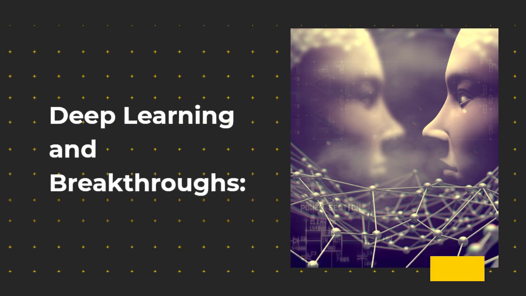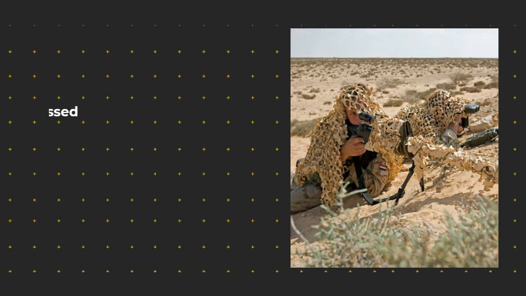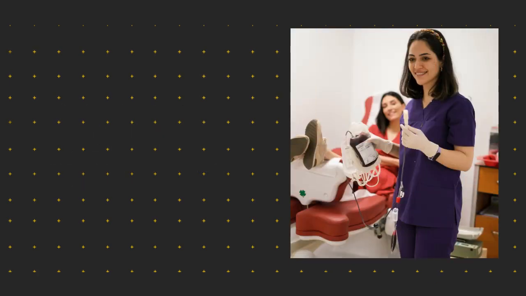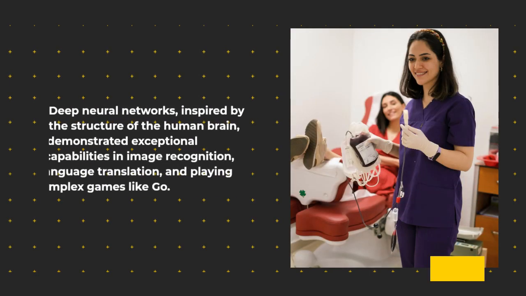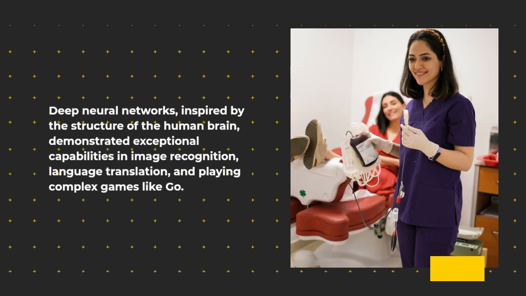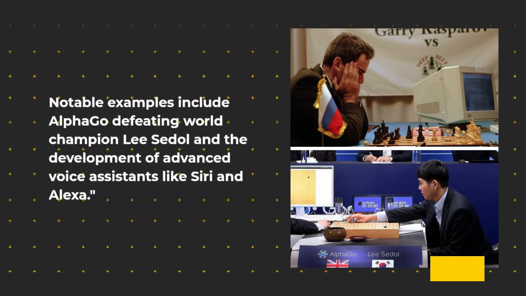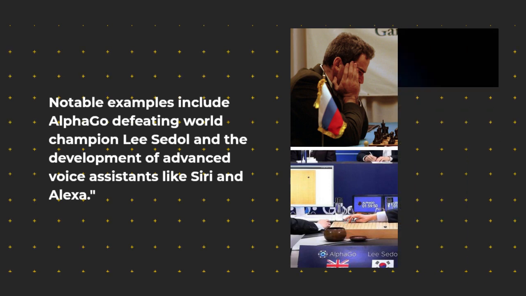Deep learning and breakthroughs. The last decade witnessed groundbreaking achievements in AI, particularly in the field of deep learning. Deep neural networks, inspired by the structure of the human brain, demonstrated exceptional capabilities in image recognition, language translation, and playing complex games like Go. Notable examples include AlphaGo defeating world champion Lee Sedol and the development of advanced voice assistants like Siri and Alexa.